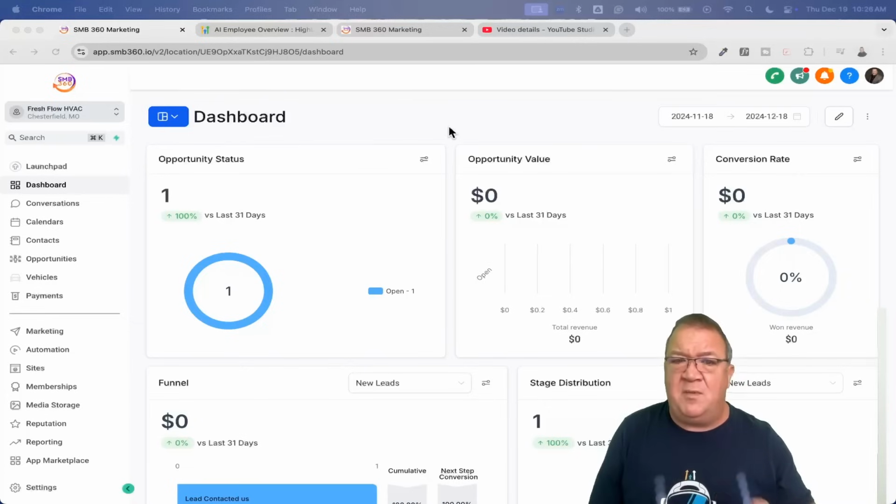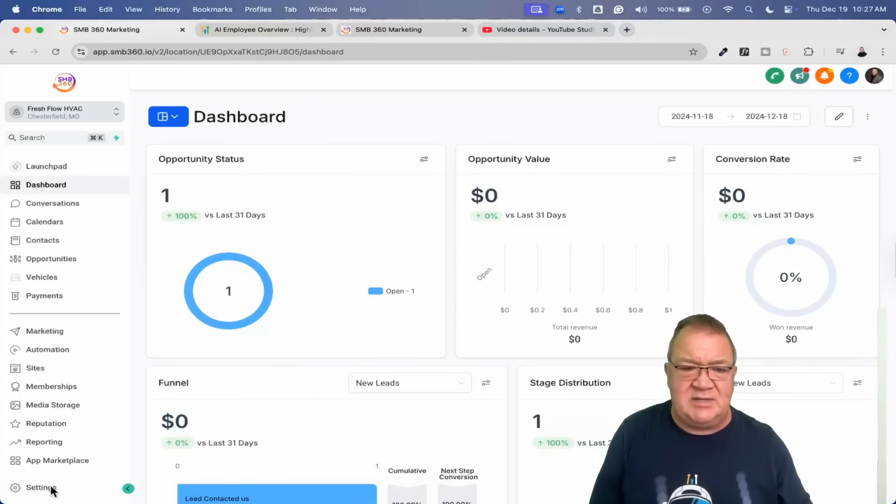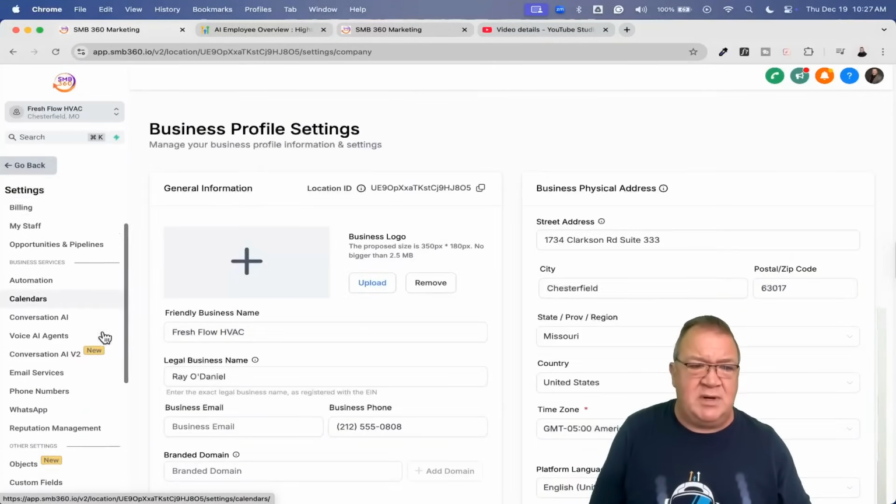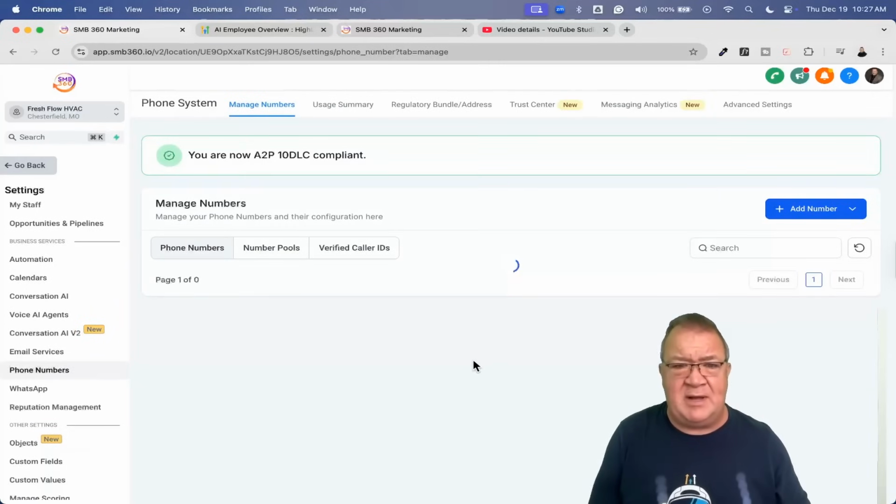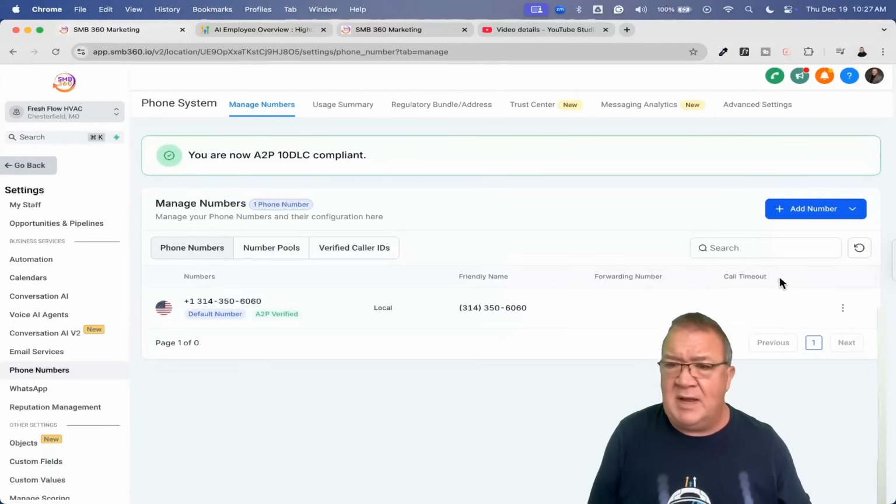Now, before we get started on actually diving in with the AI agent, one of the things I want to go over are some of the conflicts that people have or could have with the AI agent. So let's go over those first, that you should cover and stop if you need to. So here we go. We're going to go inside here. We're going to start at the phone number area. Okay. So here's the phone number. And right now we're going to go and edit the configuration.